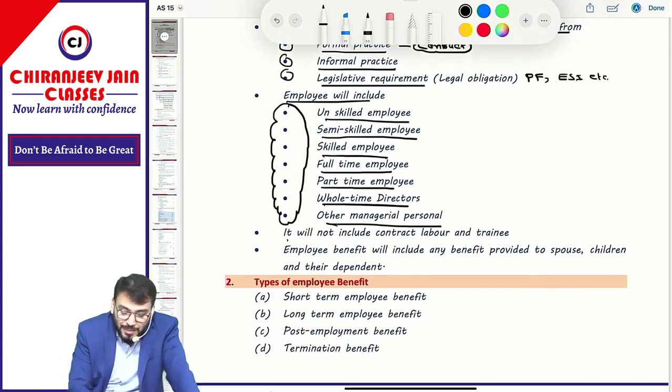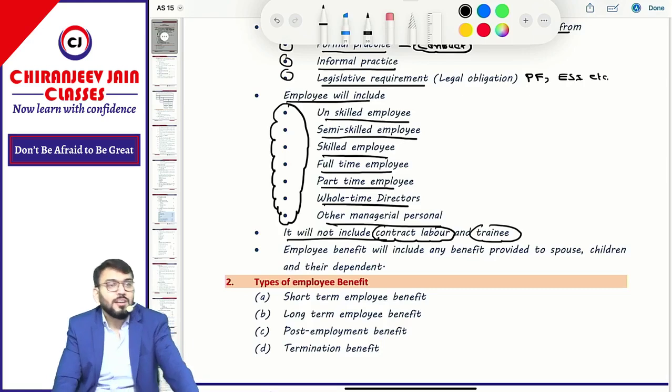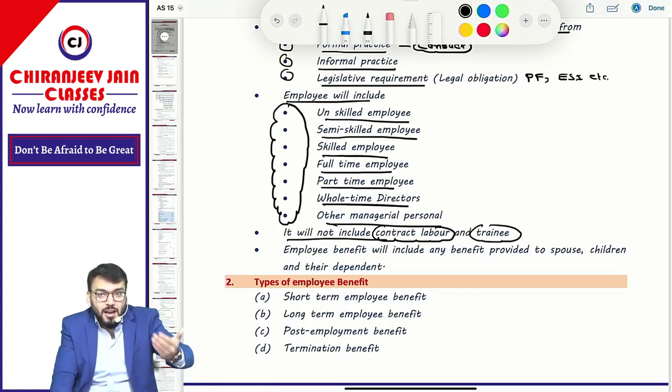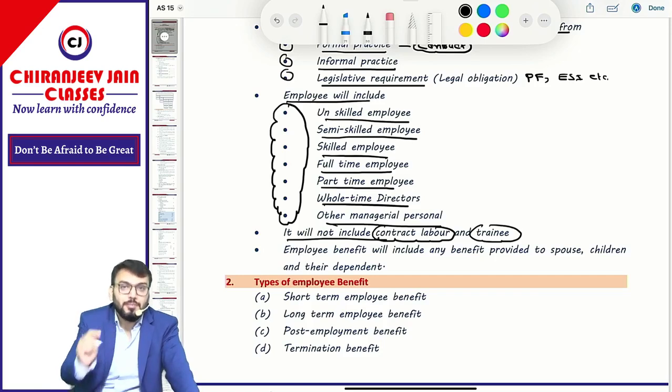However, it will not include any contract labor or any trainee. Contract labor means, I hope you have seen that sometimes we appoint an agency to provide security guards. Whatever services the security guards provide, we make payment to the agency, not to the security guard. So they are contract labor, not under our payroll. We pay the agency, and the agency pays them. Sometimes in a company we want an immediate employee, so we ask the agency to send an employee for the time being.